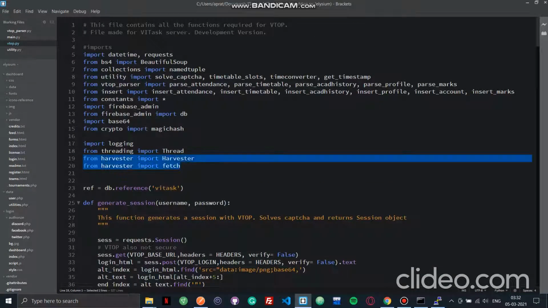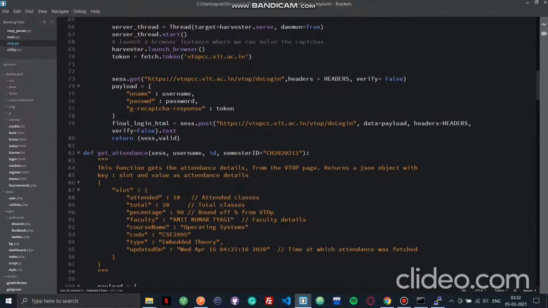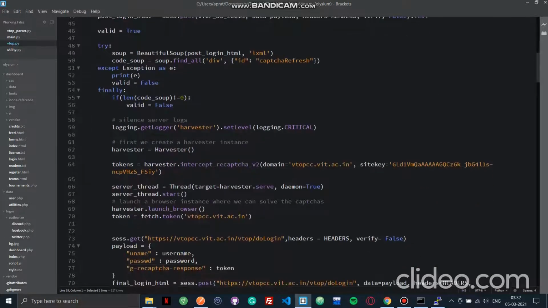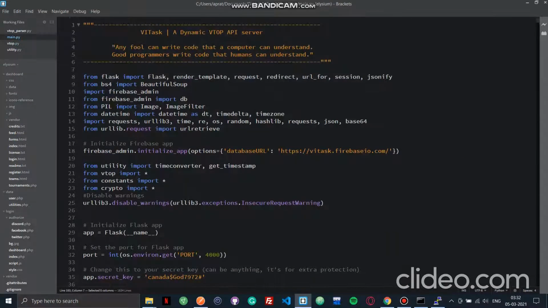Harvester is a really cool open source library available on PyPI, and it has a function called fetch, through which you can easily mine data from different captcha services such as Google reCAPTCHA v2.0 and v3.0. Along with that, there's also Edge captcha. You can utilize it with any of them. I quickly combined it with this, provided the site key, added the g-response, and fetched the details. So let's not get into the details.